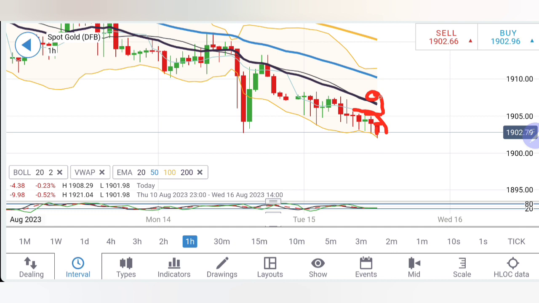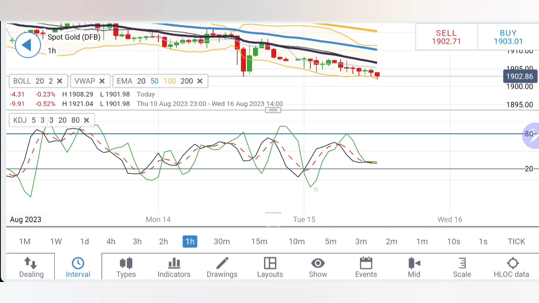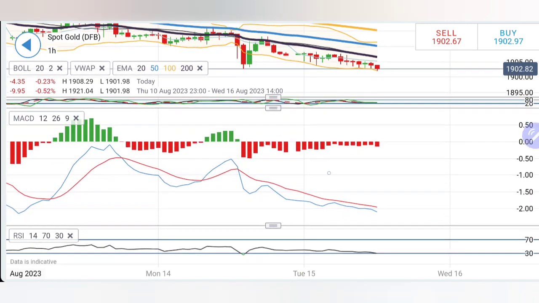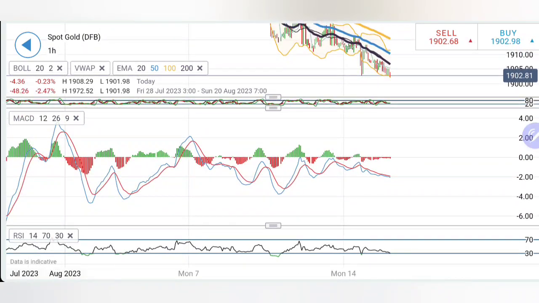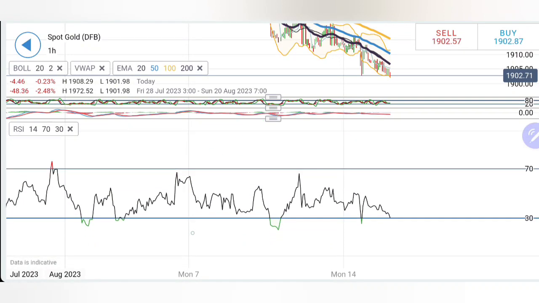However, remember there is still a lot of room on the upside. Possibly we may see a little resistance at 1908, then 1914, 1916 zone. So this is a level which we can look forward to if it stays above 1906. Stochastic already trading flat and at bottom, while MACD is trading extremely bearish. It can possibly converge, but right now there are no signs here and it is trading bearish.